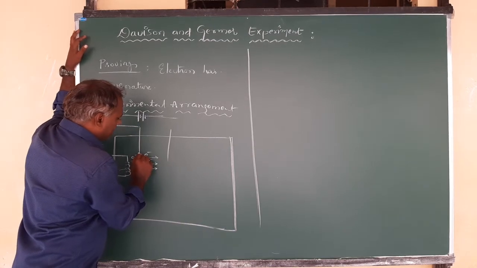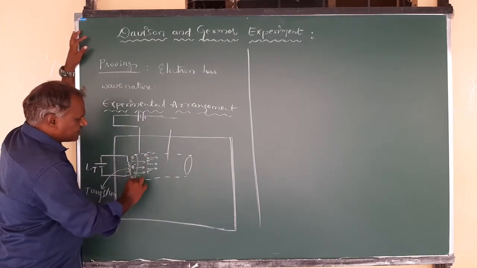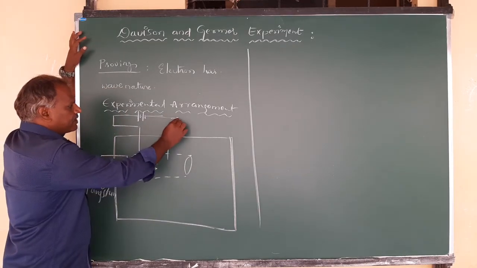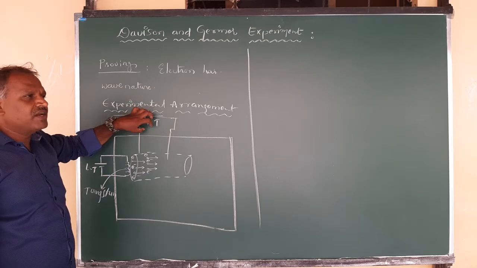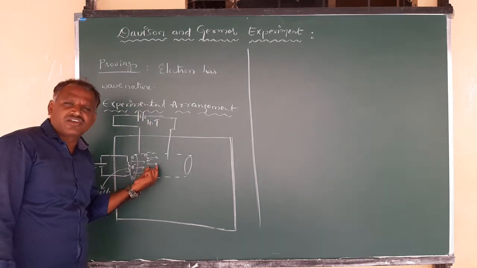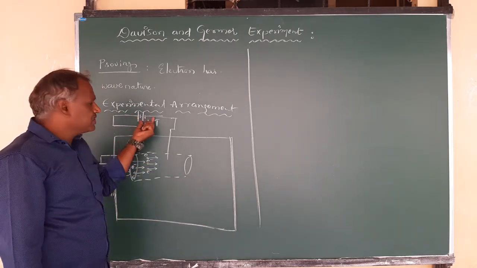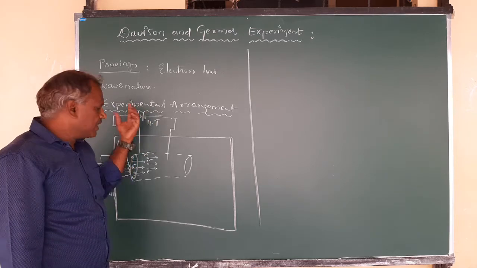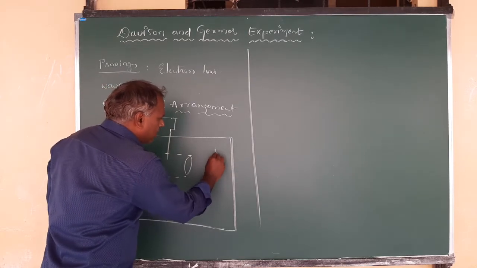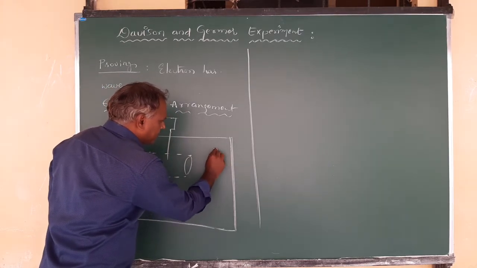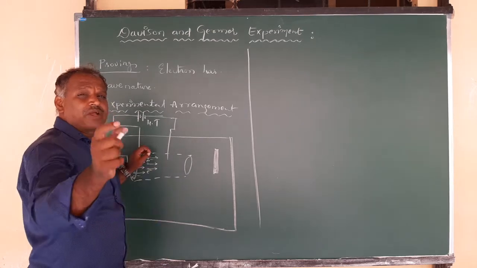Here you have an arrangement in which these electrons are further accelerated by applying a high tension battery, HT. This battery is purely for accelerating these electrons. The electrons emitted from the filament get accelerated by the external voltage of this high tension battery, right? Once accelerated, they are allowed to fall on a target material, and these electrons are collimated, that means they propagate along a straight line.